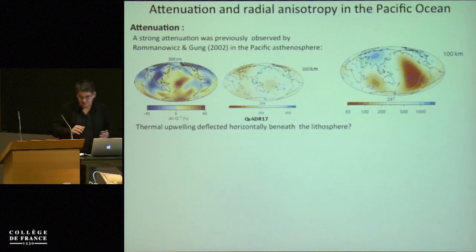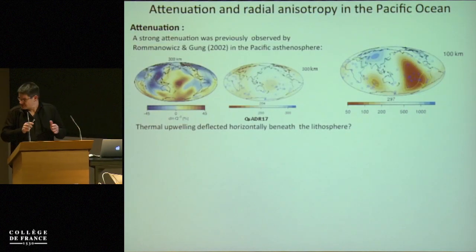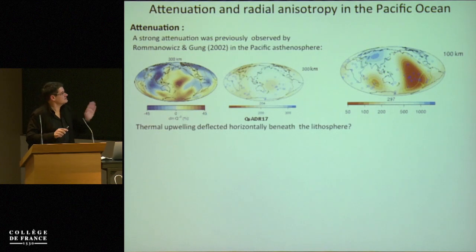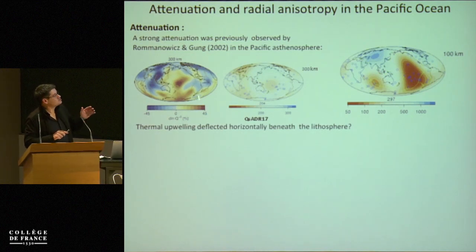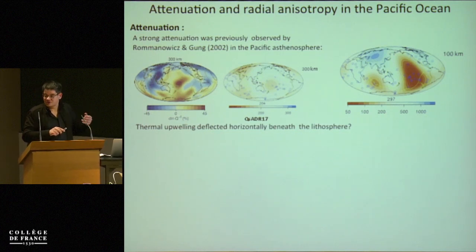So it seems that we need to explain this strong attenuation anomaly with maybe higher velocities. One way to explain that in a very simple way is to assume that it's a thermal plume. If attenuation is more sensitive to temperature than shear velocity, you could explain that you have this strong attenuation anomaly in this part of the map.